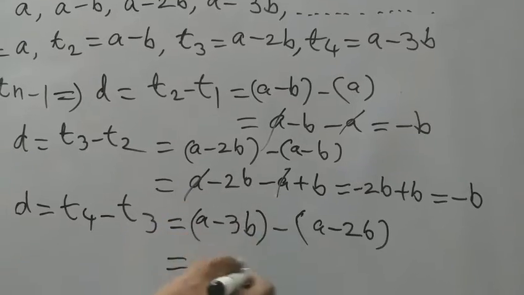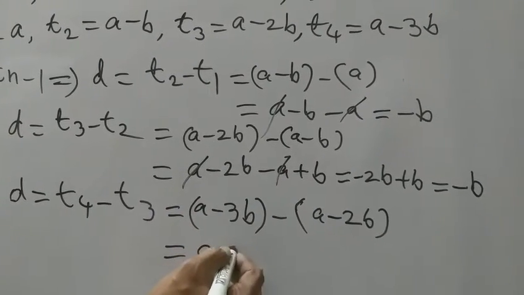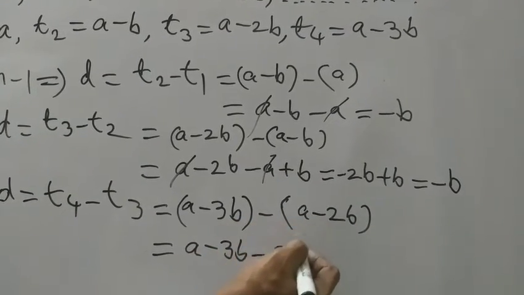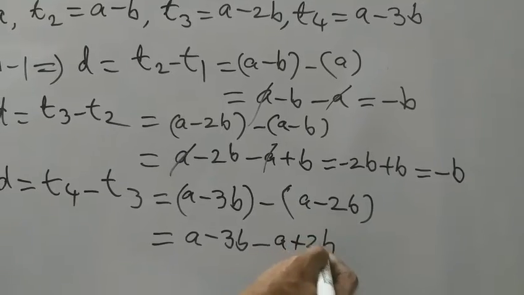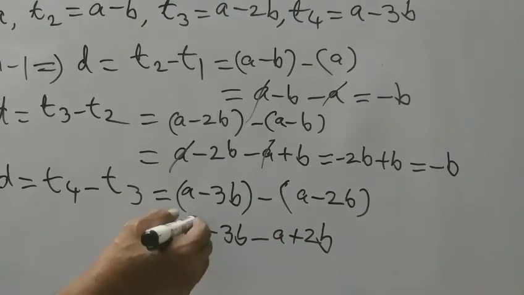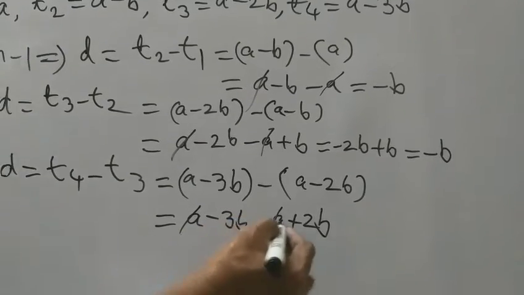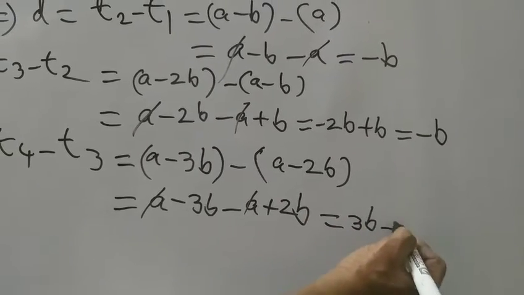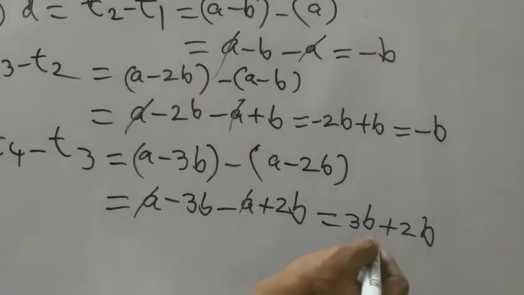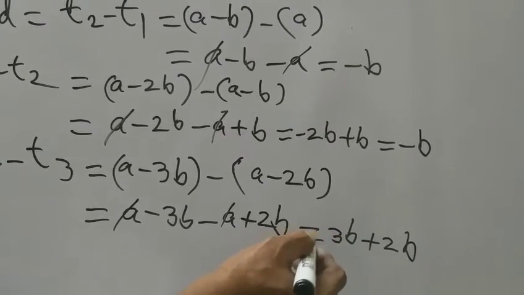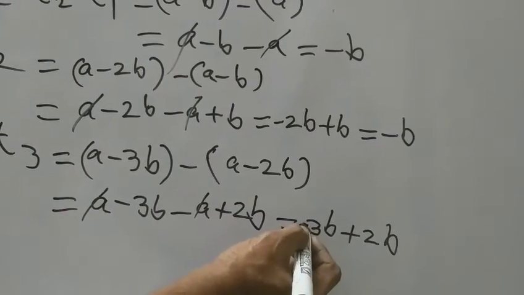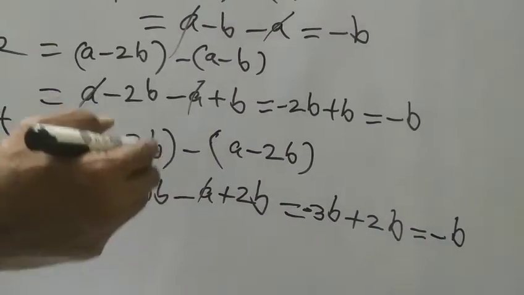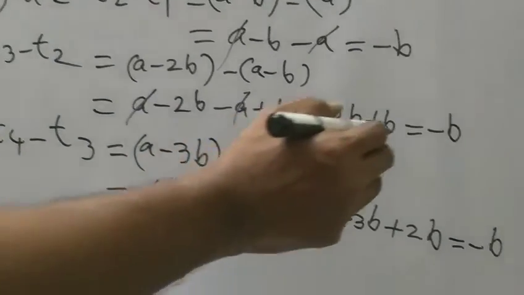Expanding these two brackets, A minus 3B minus A plus 2B. Like terms minus A and plus A are cancelled. The remaining terms are minus 3B plus 2B. We subtract 2B from 3B, that becomes minus B. So the common difference of these last two terms is also minus B.